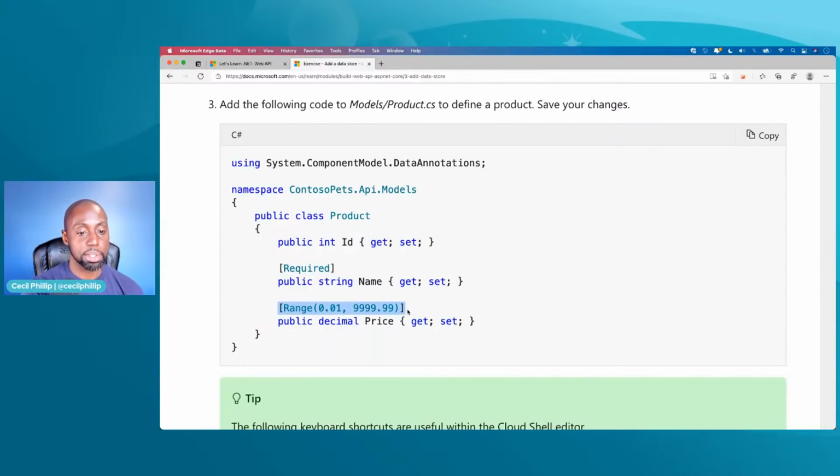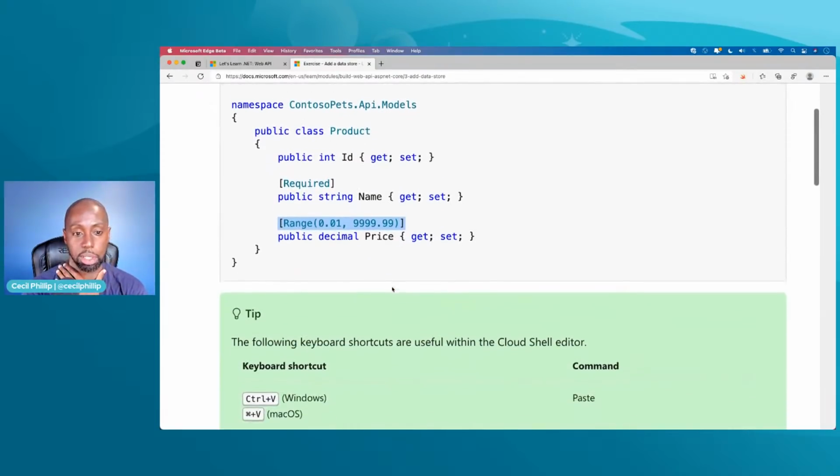Also here, notice the price. It says, well, the price can be between these two values, right? So it could be 1 cent, or it could be $9,999.99. But using these attributes, it helps our code enforce what it means for our resource or our model to be valid, right? Because you can imagine, what if you had a product that had a negative price? That probably wouldn't be valid, right? That wouldn't work out well for us, you know what I mean? Because now our application is in an invalid state. So again, we want to use validation to give us some of these types of things.